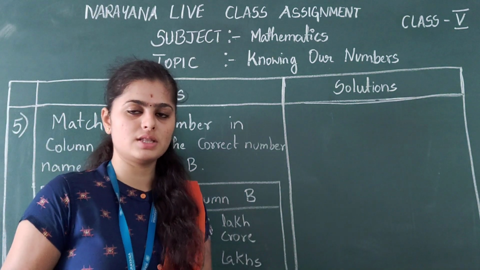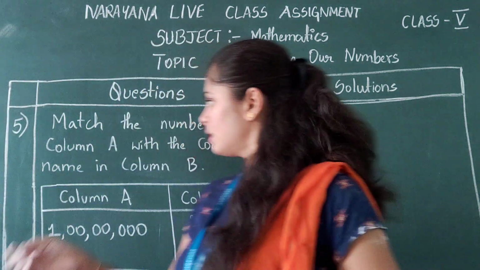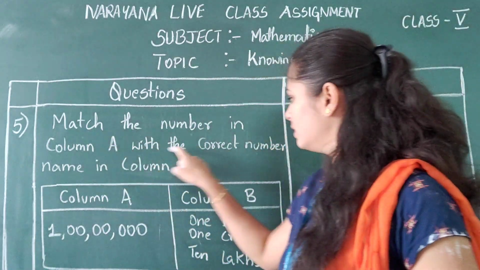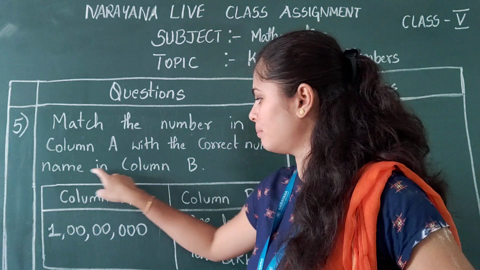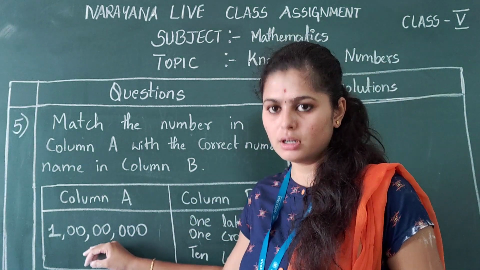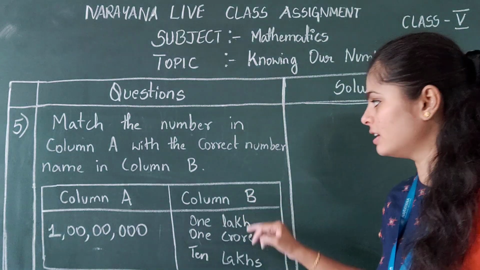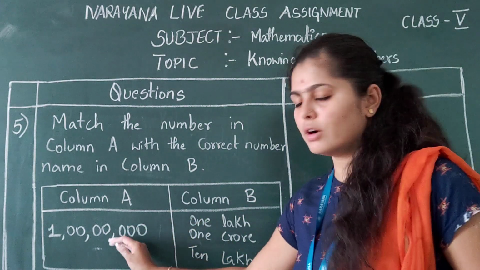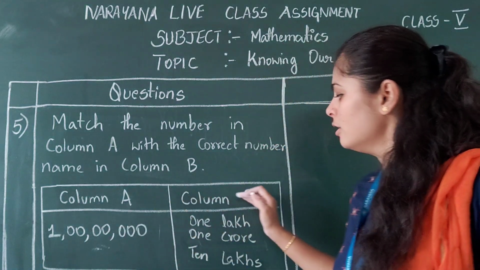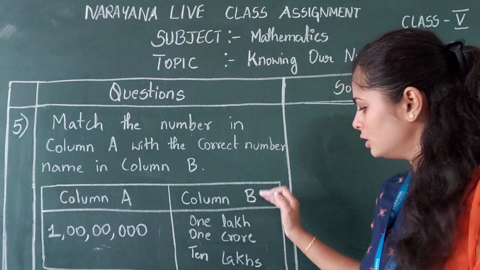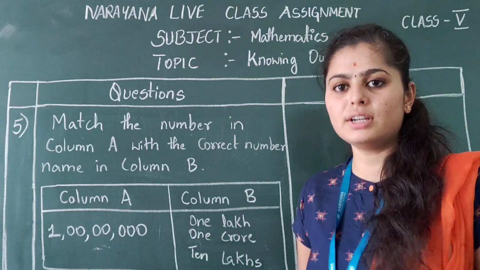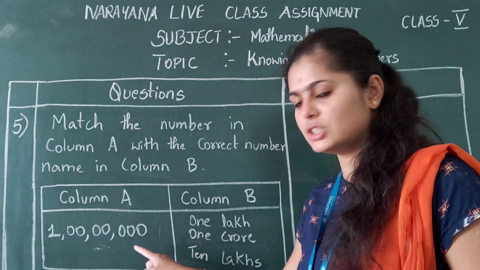Now we'll move on with the last, fifth question, that is: match the number in column A with the correct number name in column B. So in column A they have given the number, and in column B they have given number names. So according to this number we have to find out what the number is and check in column B which is the correct option, so we have to match that. They have already given the commas. So now we will check that.